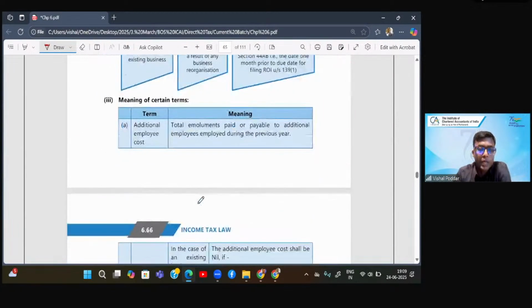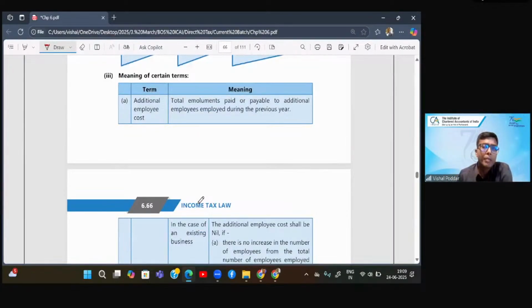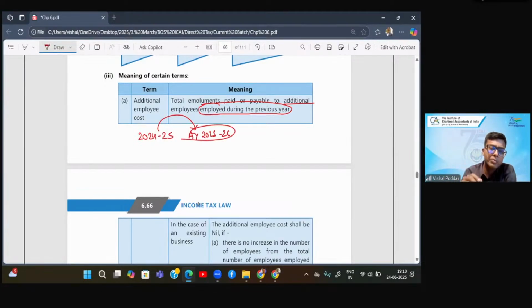Now, what is additional employee? The additional employee means the additional employees employed during the year. So let us say we are talking about 2024-25 because this year's computation we are doing now. We are in assessment year 25-26 and in the year of your exams, always consider the year of your exam as the assessment year. So you'll automatically understand which previous year sums are applicable. So this is our previous year. Now, we go to a prior year.